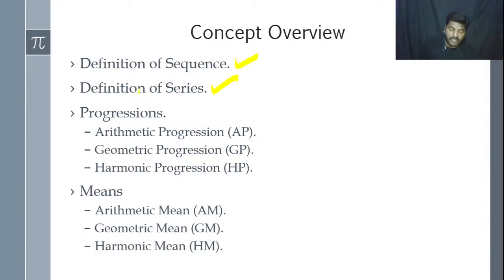The progressions are classified into 3 types: arithmetic progression, geometric progression, and harmonic progression. After that, we have to discuss the means, that is arithmetic mean, geometric mean, and harmonic mean. These topics are enough for the competitive examinations.